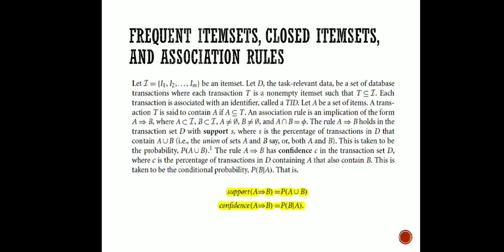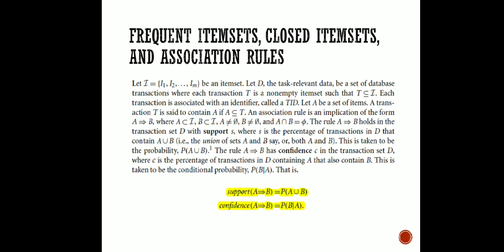Each transaction will be associated with an identifier, that is TID, and let A be a set of items. So for each transaction there will be an identifier associated with it, and we are considering A to be a set of items. And then a transaction T is said to contain A if A is a subset of T, right? So out of the total item set we have considered a very small portion A, and if A is a part of T, it is going to be a subset of T only.